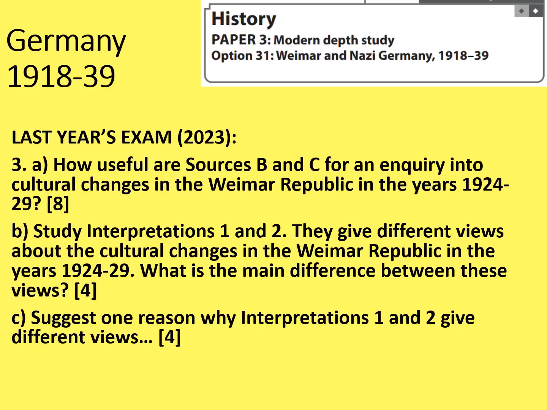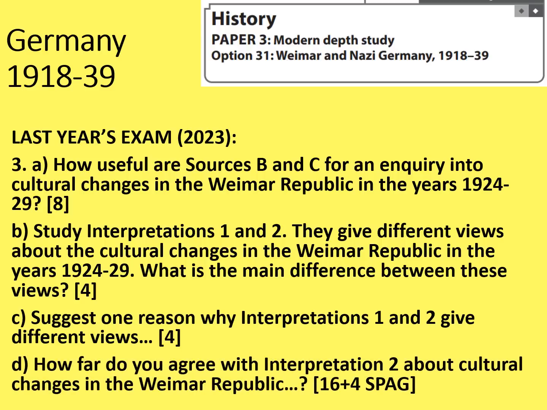A quick tip with that. Generally speaking, one of the sources will go with one of the interpretations and the other source will go with the other interpretation. So you might find that source B goes with interpretation 1 and source C goes with interpretation 2, or vice versa. You can, in part C here, suggest that the historians have based their views on one of these sources. You've got no way of knowing that, but it is a reasonable suggestion as to why the interpretations might be different. They've used different sources.